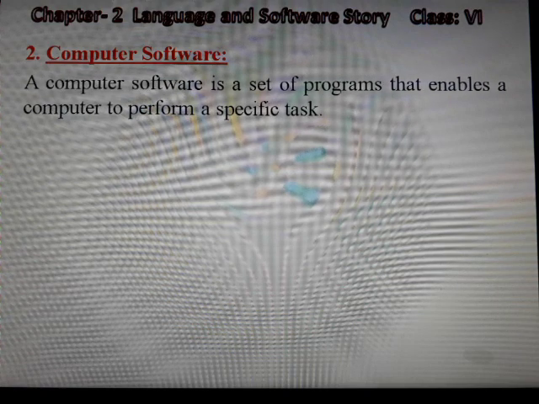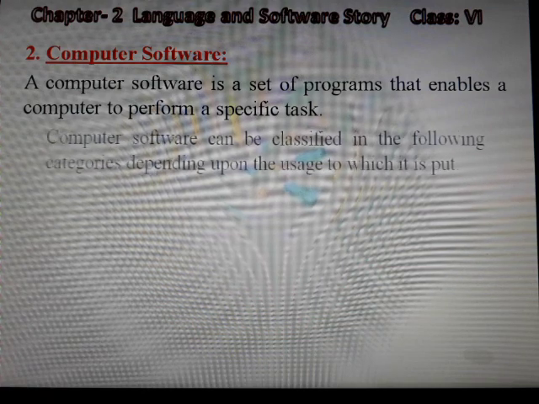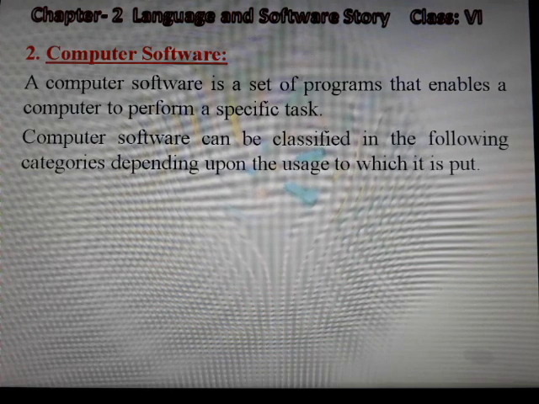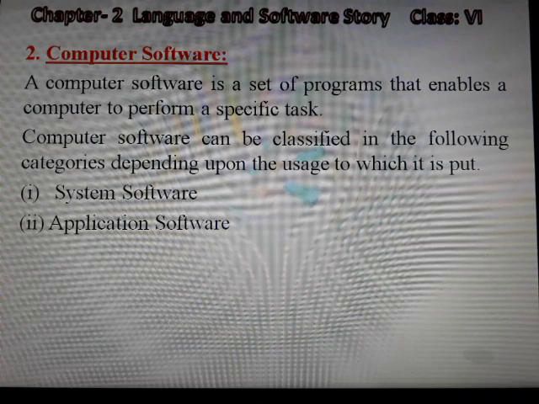Computer software. A computer software is a set of programs that enables a computer to perform a specific task. Computer software can be classified in the following categories depending upon the uses to which it is put. First, system software. Second, application software. And third, utilities.